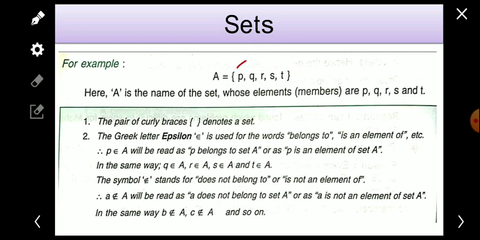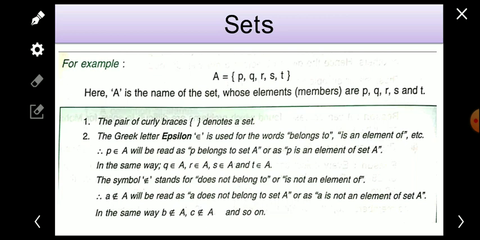So this is the collection of these 5 letters. These 5 letters which form the collection, which form the set, are known as the members or elements of the set. It means these are the elements or members of the set. So the elements of the set are P, Q, R, S, T here.